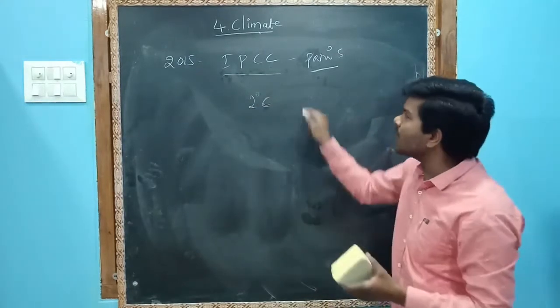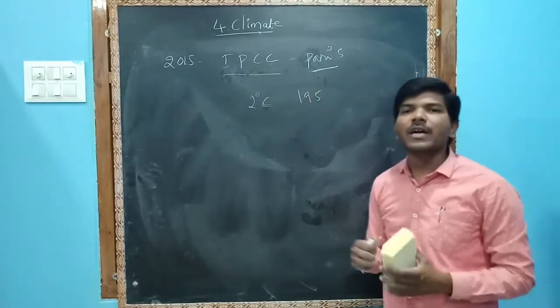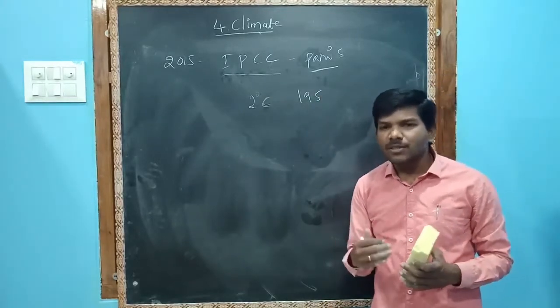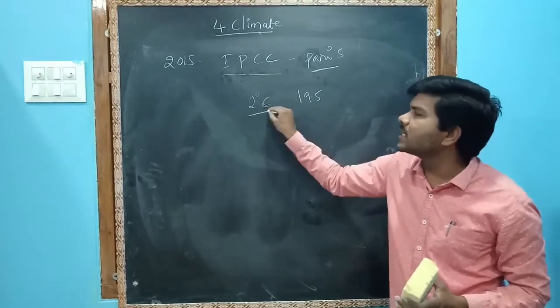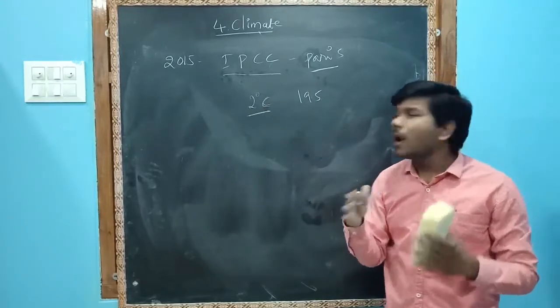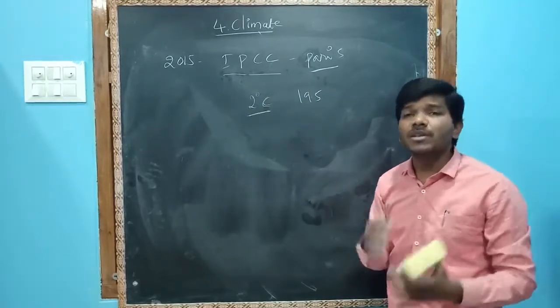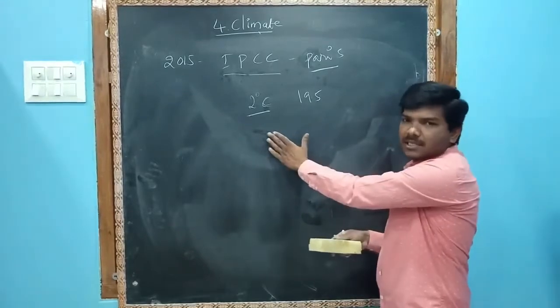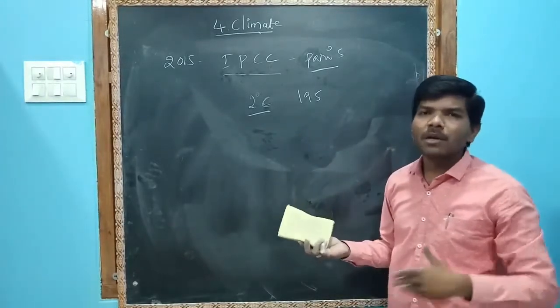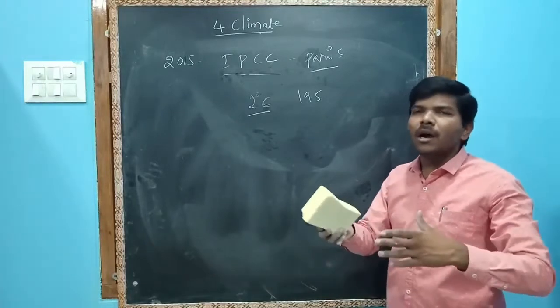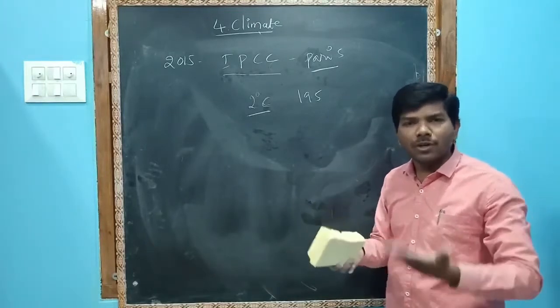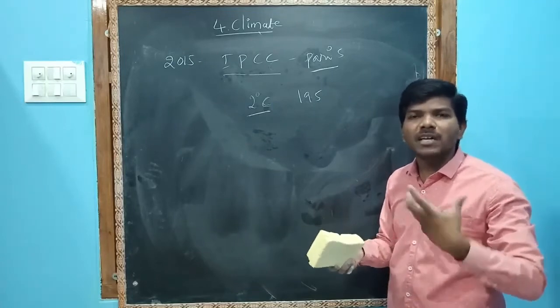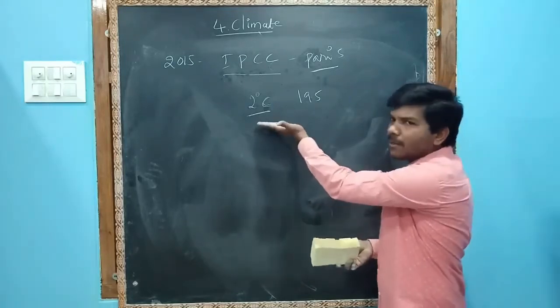195 countries signed that. All these 195 countries will try to decrease the global temperature up to 2 degrees Celsius. How will it be possible? When more countries think about global warming, afforestation and controlling of industries, then these things will happen.